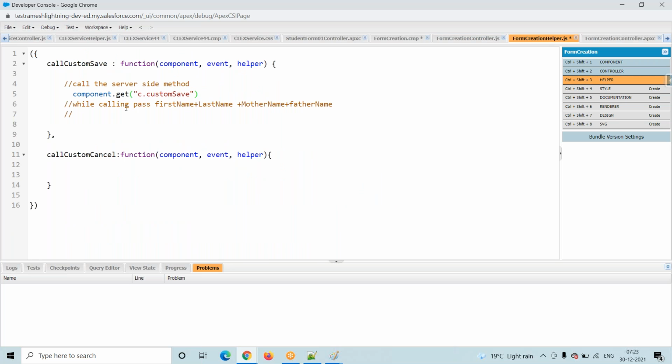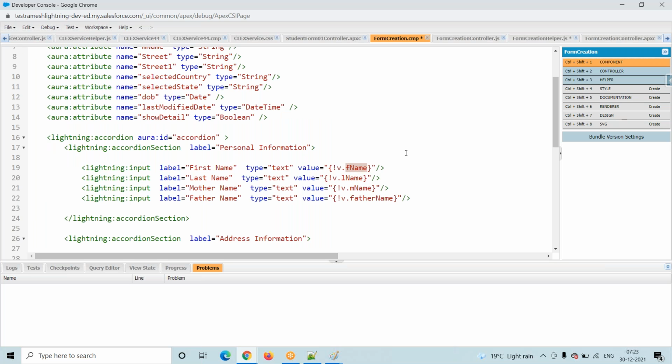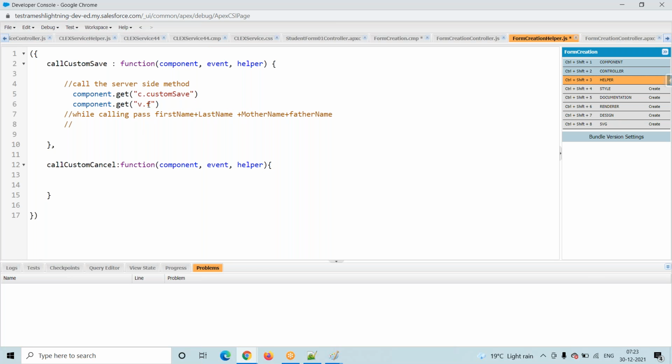Now what is my next step? Bring that data. How to bring the data is nothing but component dot get of v dot, what is our attribute name? v dot fname, right? component dot get v dot fname will give the first name, and the next one is component dot get of v dot lastname.